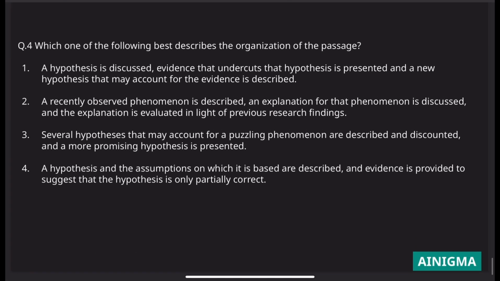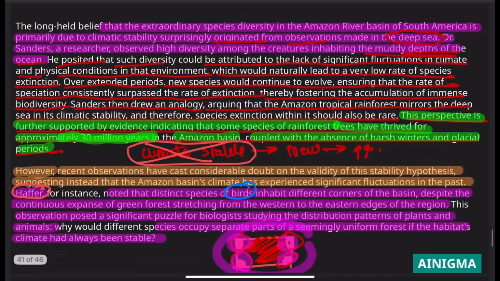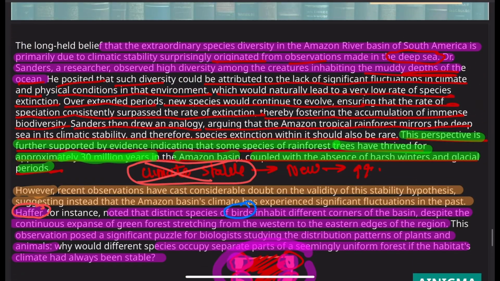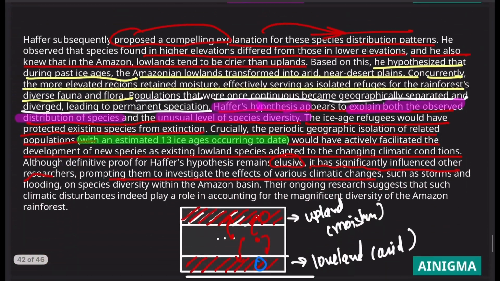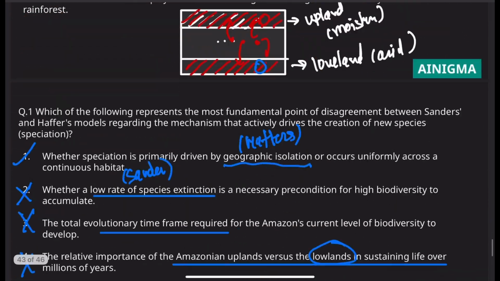Let's look at the fourth question. Which of the following best describes the organization of the passage? So what was the organization of the passage? If you look closely, we discover Sanders' hypothesis, then the evidence supporting Sanders' hypothesis is discussed in the passage itself. Then in the next paragraph, evidence is provided which says that this hypothesis is actually wrong, and then Haffer proposes his own hypothesis explaining that evidence. So that has to be the flow of the passage.